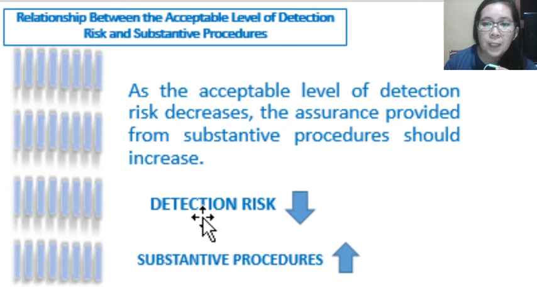Meaning, if the auditor can only accept a low level of detection risk, how can he do that? He should do more substantive procedures, so that he will be able to detect more misstatements.